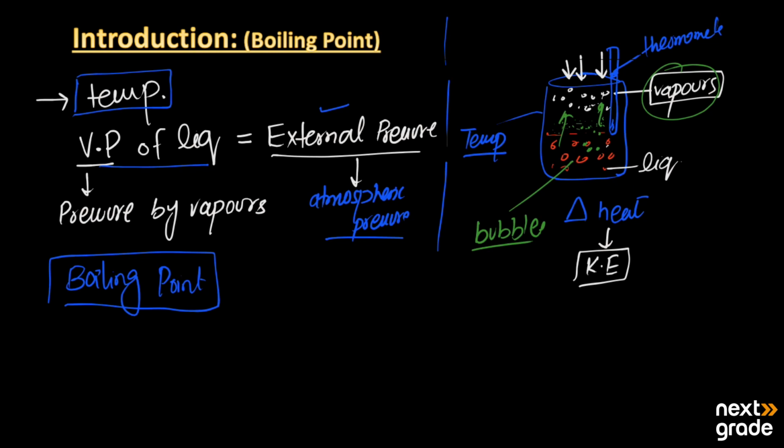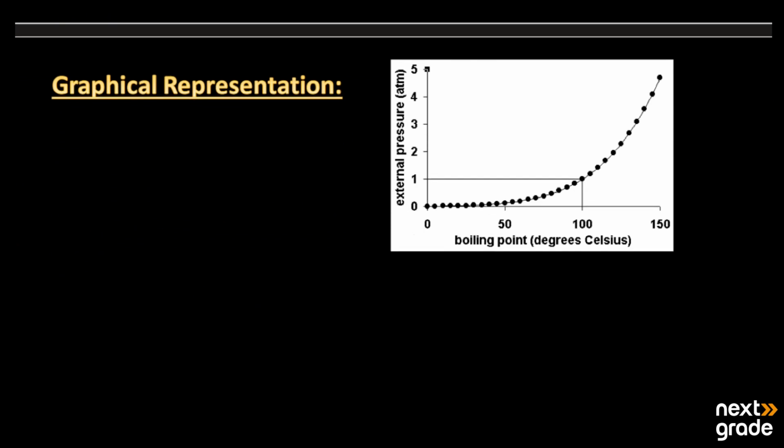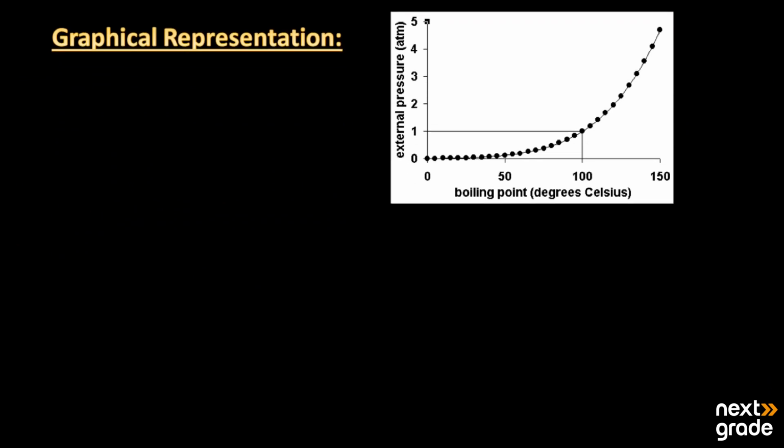Next we have the graphical representation of the boiling point of the liquid. This graph is simple between the external pressure that is along the y-axis, and along the x-axis we have the boiling points. We have a direct relation between the external pressure and the boiling point.